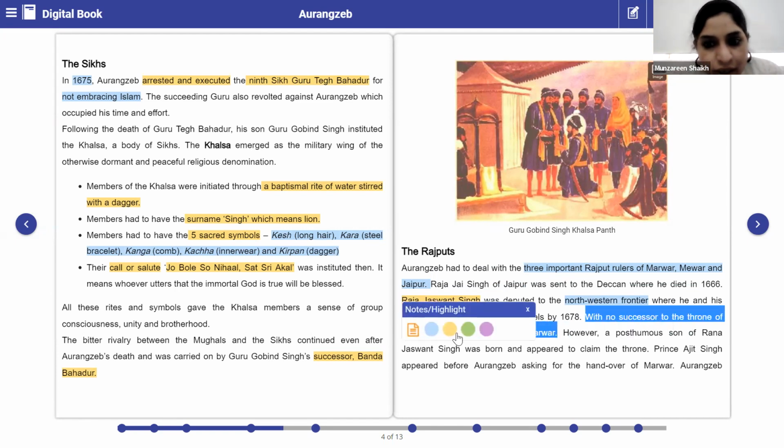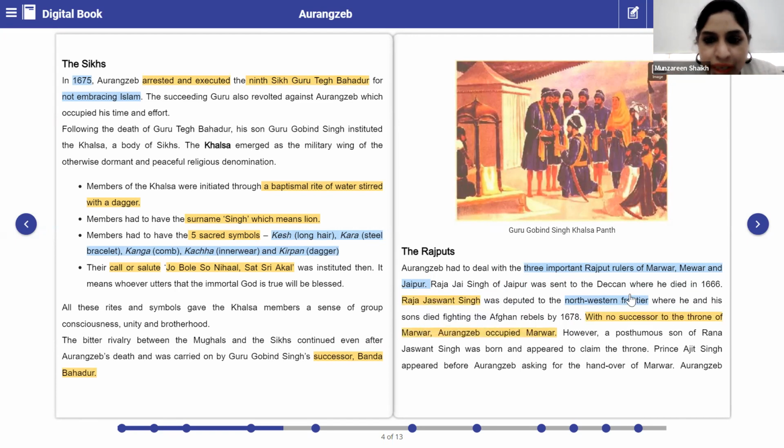Okay? So when Aurangzeb saw that there is no one who would become the king, he thought, let me take the opportunity. He became the king. Now there was a son of Raja Jaswant Singh. The name of that son was Prince Ajit Singh.